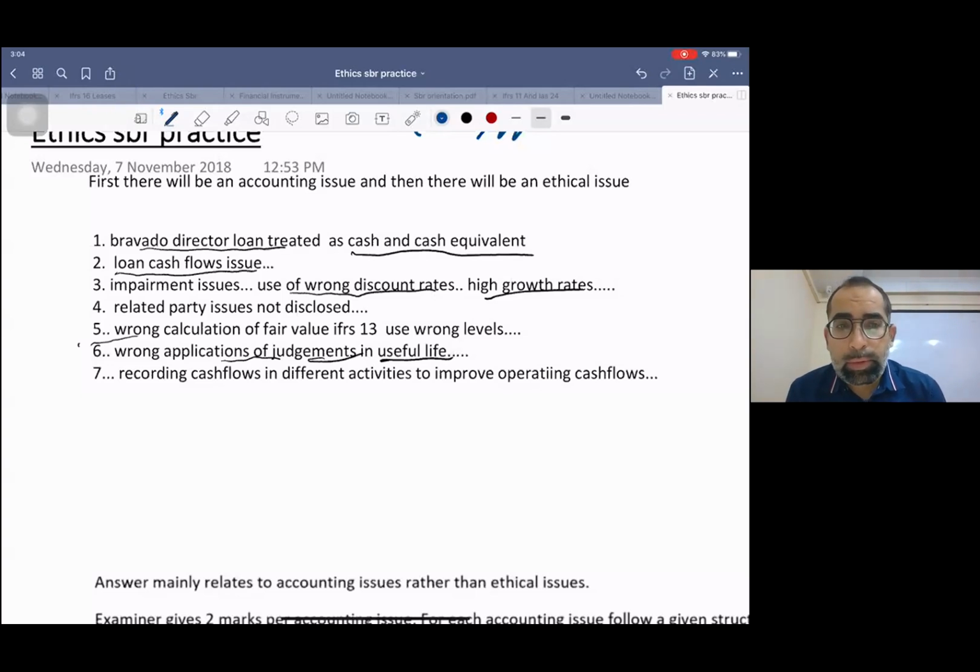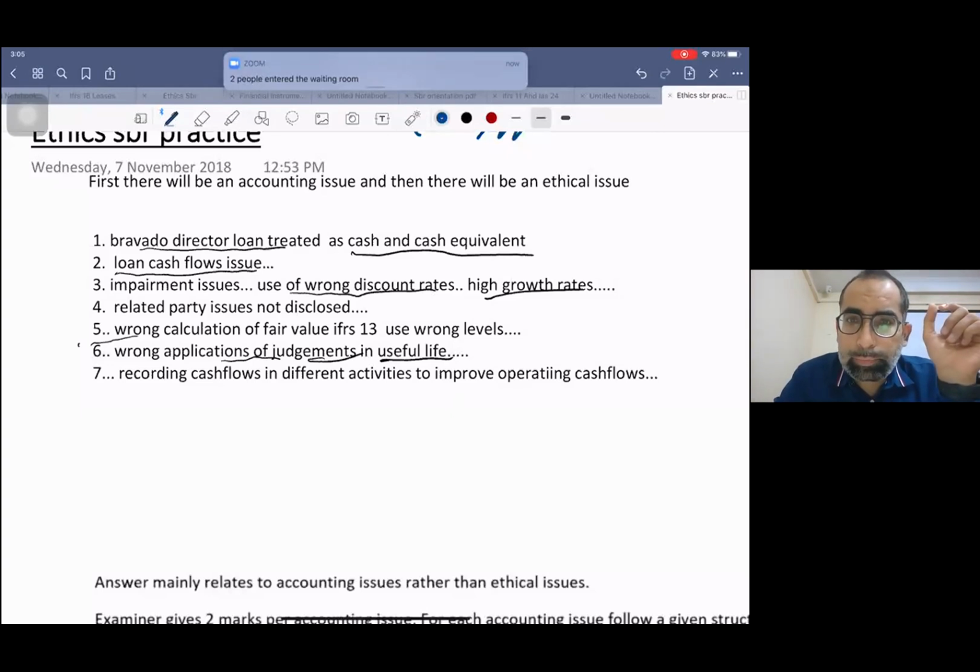Today we will do question number 2 of the December 2020 attempt. As this question includes some ethical issues, I want to give you some introduction to ethics, and believe me, these are the easiest scoring marks. If you look at all the previous 6, 7, 8 attempts, question number 2 is normally the easiest, and it is the question that helps you cross the 50 marks barrier. So be careful.